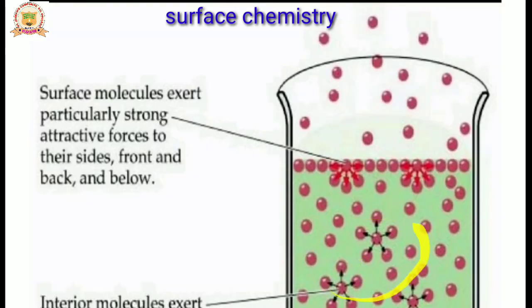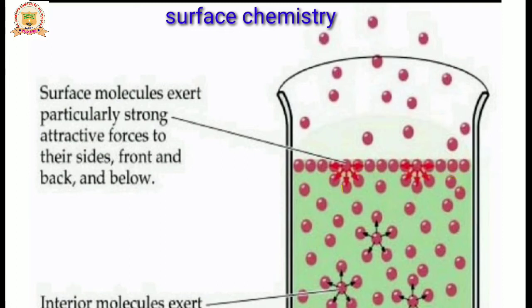Inside the molecules, equal forces are present, meaning the interior molecules exert weaker forces in all directions because of the presence of balanced forces. Then on the surface of the adsorbent, the surface molecules exert particularly strong attractive forces to their sides, front, back and below, due to the presence of unequal forces. The presence of unequal forces helps the adsorption of molecules on the surface only. So these are unbalanced attractive forces.